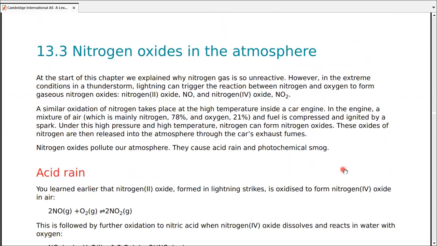Moving on, nitrogen oxides in the atmosphere. Now, before I move any further, something that we have done as a prerequisite, I'm going to talk about chapter number 7, oxidation states. Since you can see nitrogen 2 oxide, nitrogen 4 oxide, I hope you understand that 2 oxide or 4 oxide or 3 oxide or 5 oxide, these have been discussed before.